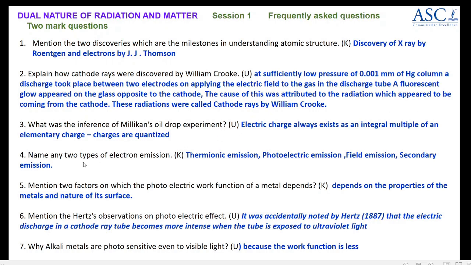And then two more questions. Name any 2 types. You can mention any 2 of the 4. And this question is again important. Two factors on which the photoelectric work function of a metal depends. It depends on the properties as well as the nature of the surface. Now the 7th one: why are alkali metals photosensitive even to visible light? Because the work function is very less. Even if you provide less energy, electrons will be emitted. That is why alkali metals are very sensitive to visible light also.